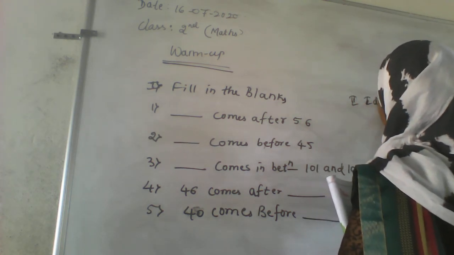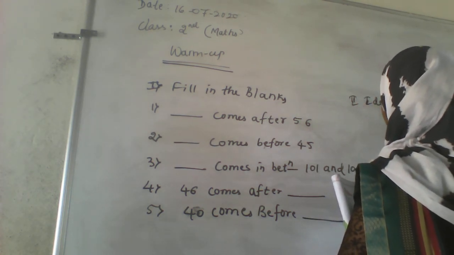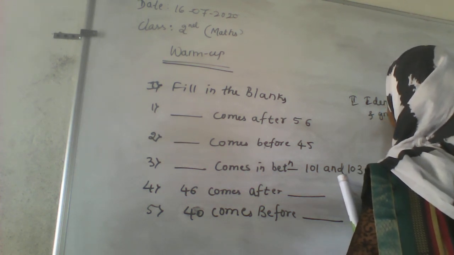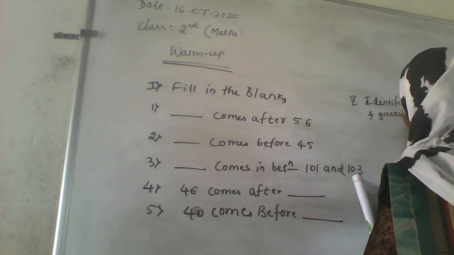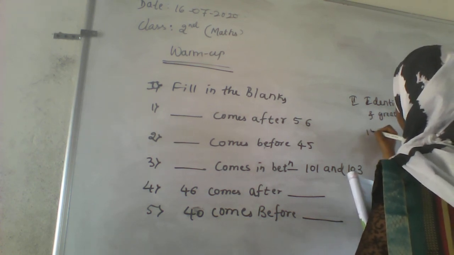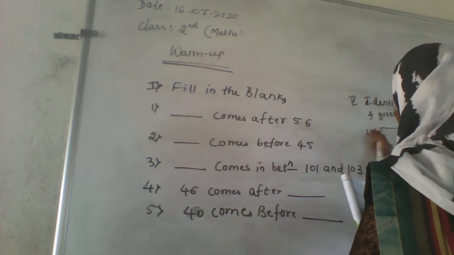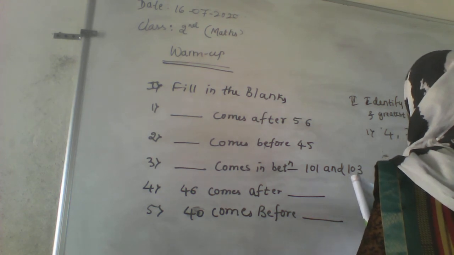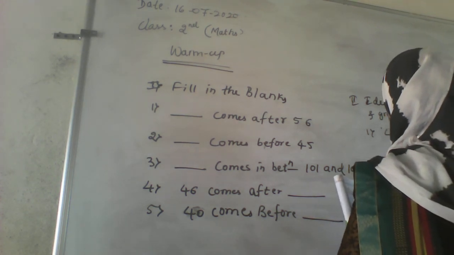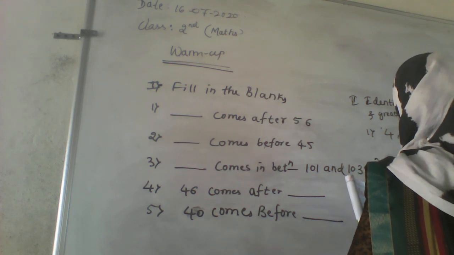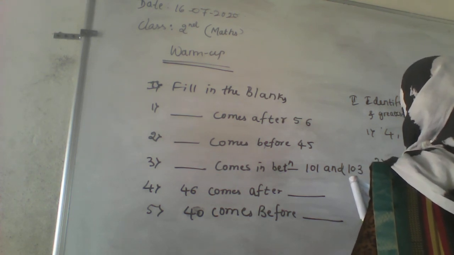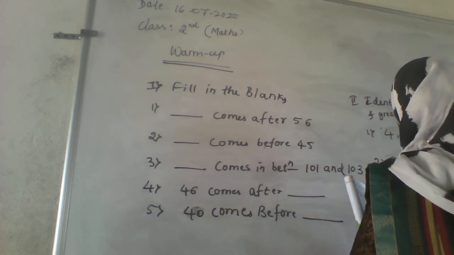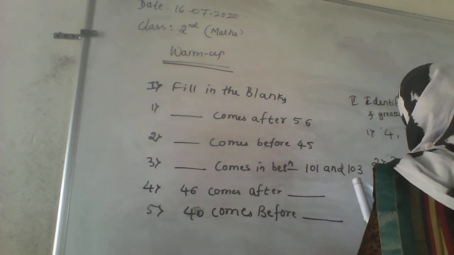Okay. And next, identify the smallest and greatest number. First one: 4, 7, 9, 21. Next, 31, 35, 101 and 1. Third one: 4, 6, 9, 20.